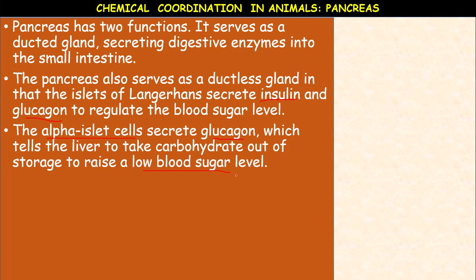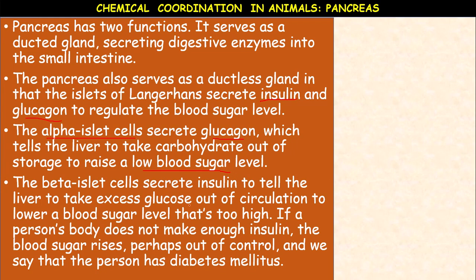In the liver, the excess of glucose present in the blood is converted into glycogen and stored. When the blood sugar levels are low, glucagon is released, and it instructs the liver to convert the glycogen into glucose and release it into the blood. This is the action of glucagon.